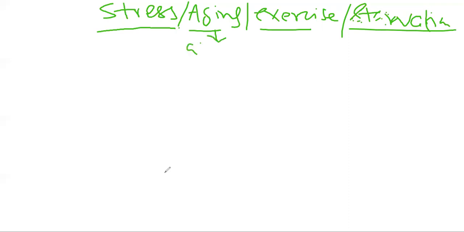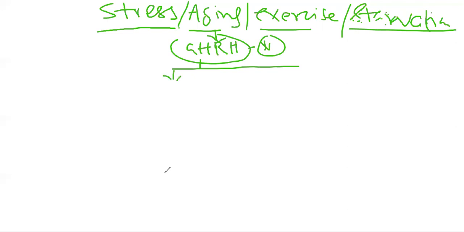So the growth hormone releasing hormone neuron is basically stimulated by these stimulating factors, and from there two types of hormone will be released. One is the growth hormone releasing hormone, and another one is the somatostatin.